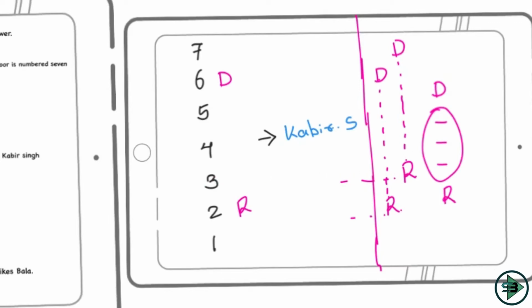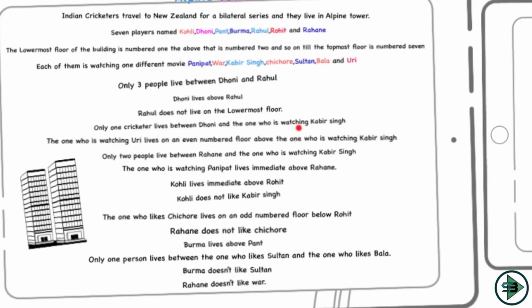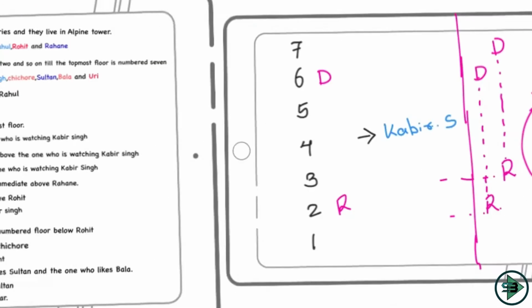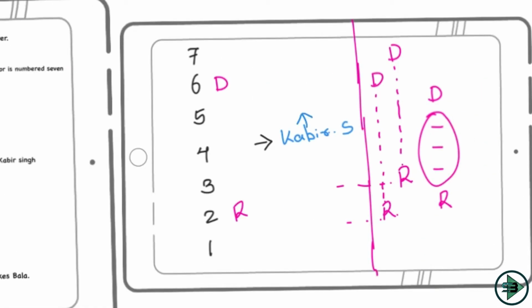Now let's see what other sentence I have. The one who is watching Uri lives on an even number floor and above the one who is watching Kabir Singh. So the one watching Uri is living above Kabir Singh, which means above this 4th floor, but he is living on an even number floor. If I put Uri here, it would be an odd number floor, so not possible. If I put Uri here, it would again be an odd number floor, which is again not possible. Which means the first condition that I took, Rahul on 2nd and Dhoni on 6th, was a wrong condition, because I am not able to settle the position of Uri.